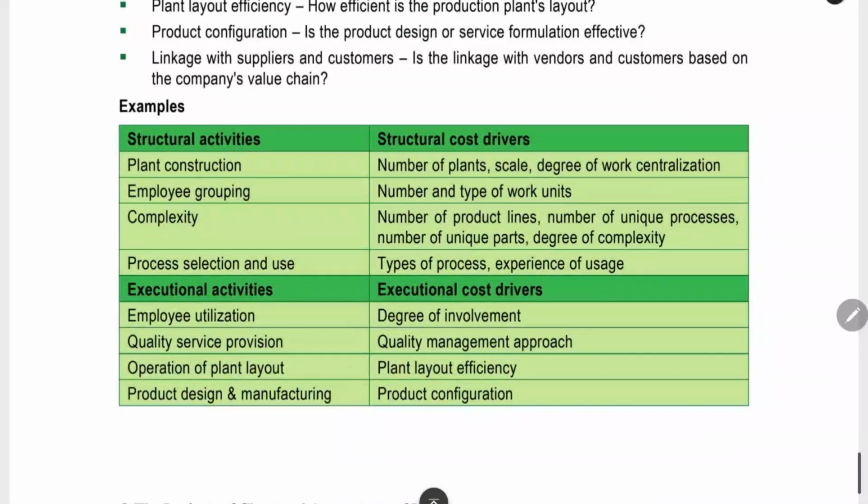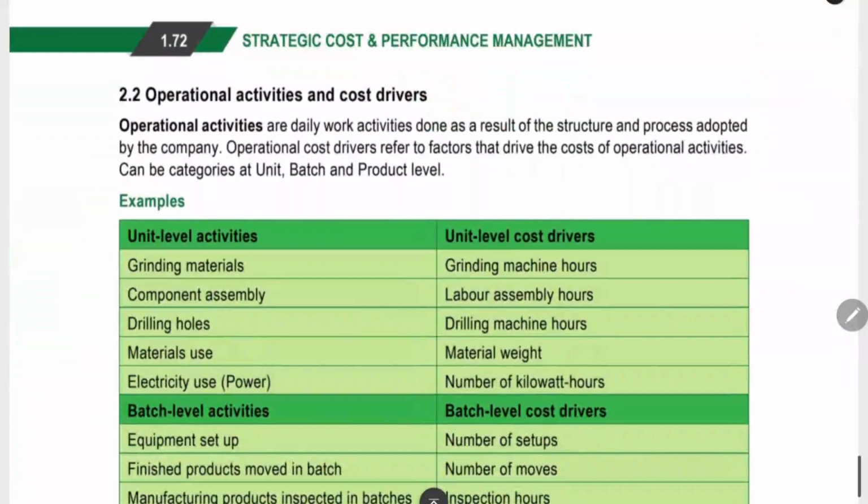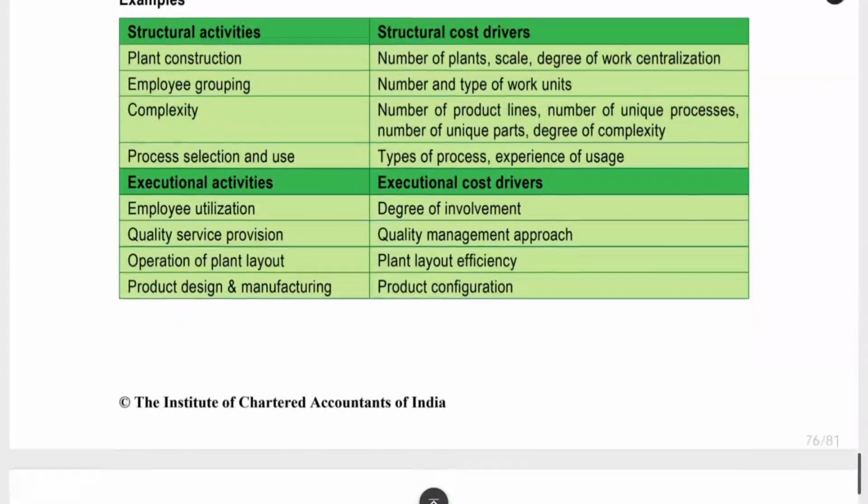As we already saw, for inspection, the cost driver will be number of inspection. Like that, for plant construction, the cost driver will be number of plant. Employee grouping, the cost driver will be number of work units. Like that, they have given different cost driver and all for each and every activity. This is not that much important. You can just go through it once. Just give a plain reading.